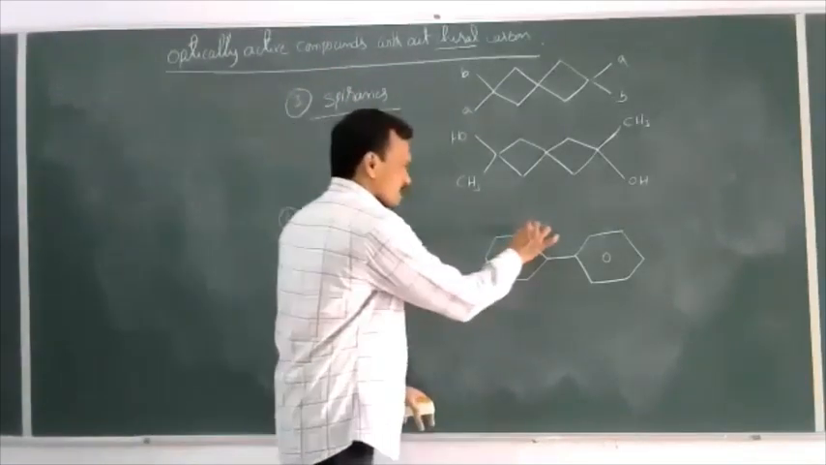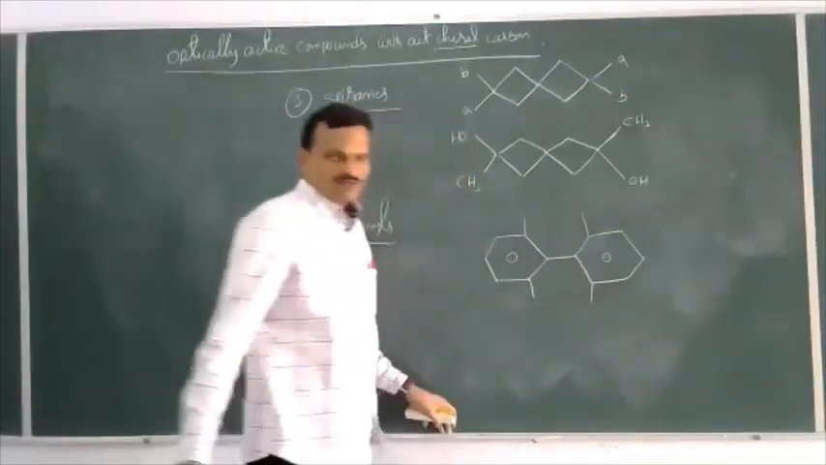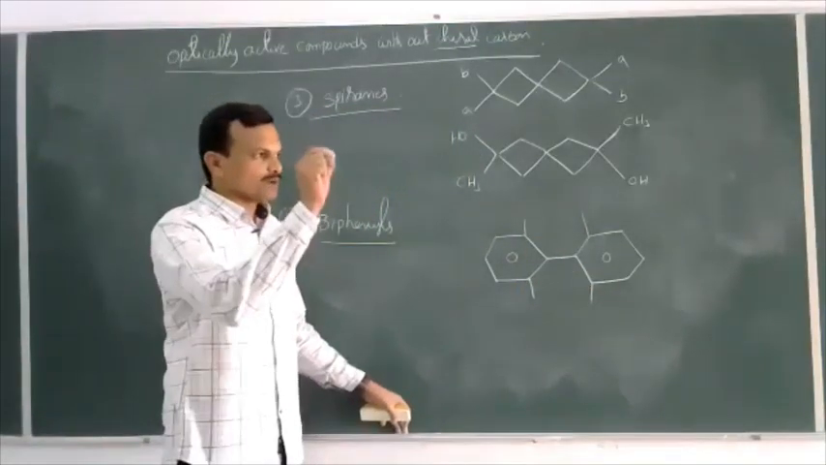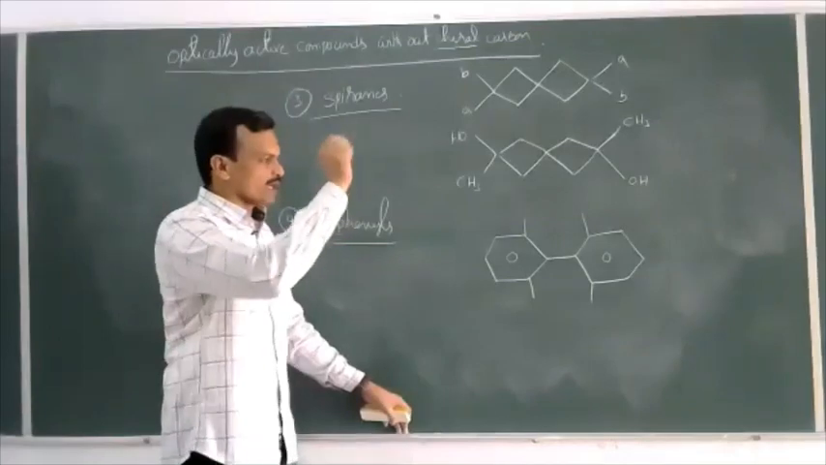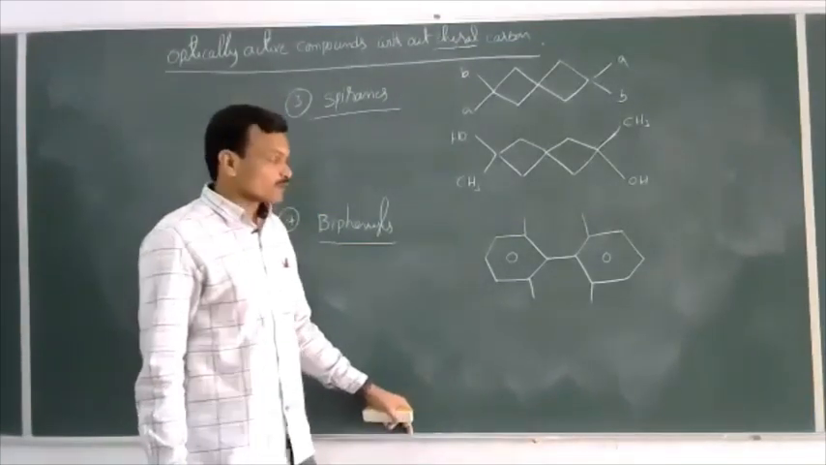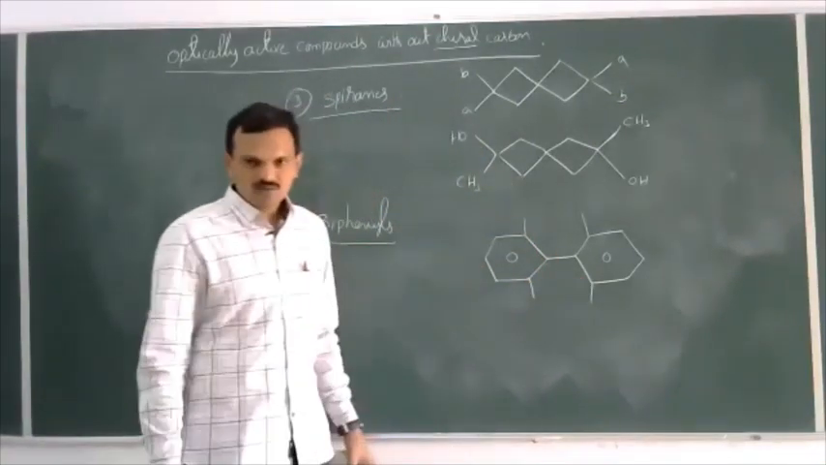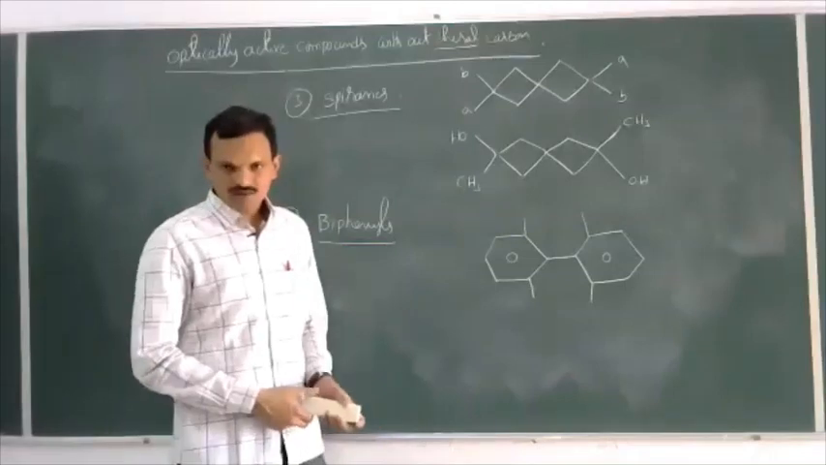At ortho position, see out here a total of 4 positions are there. Out of the 4 positions, minimum 2 positions should be substituted by some groups. And if 2 substituents are present at ortho position, the 2 groups must be bulky groups. Otherwise, more than 2 groups should be there.